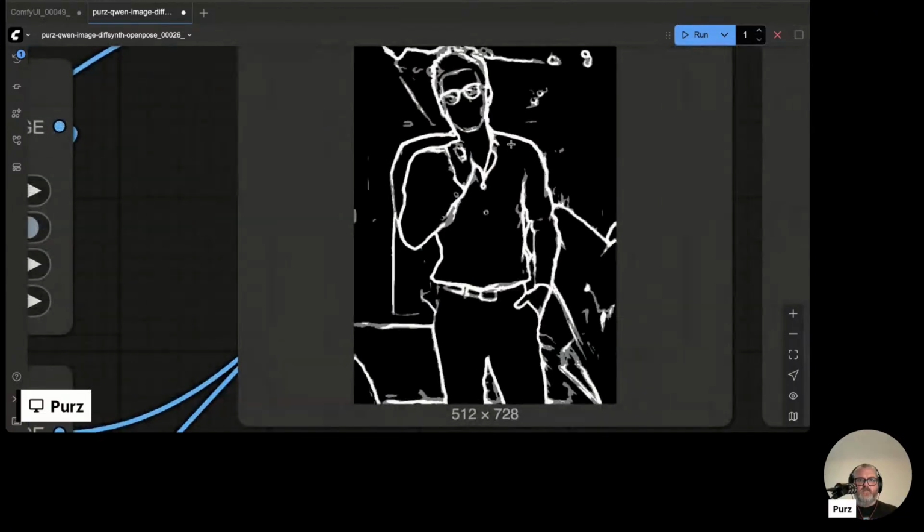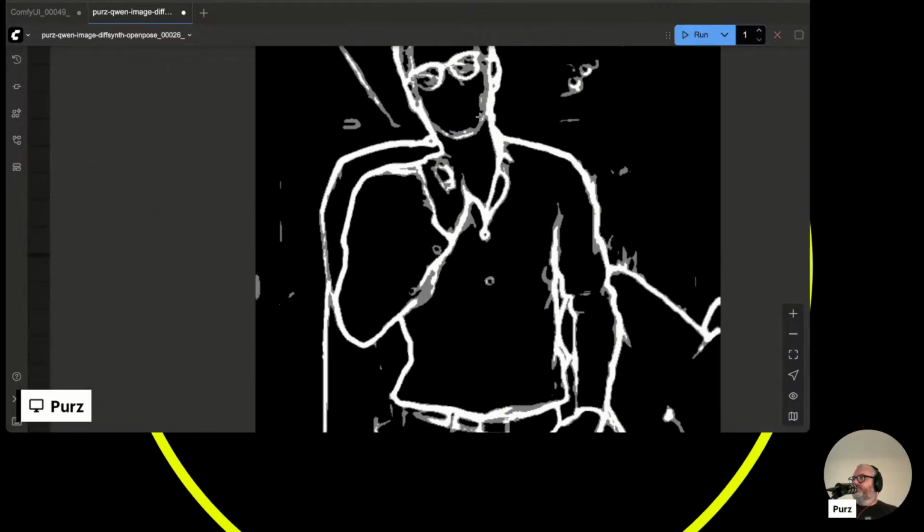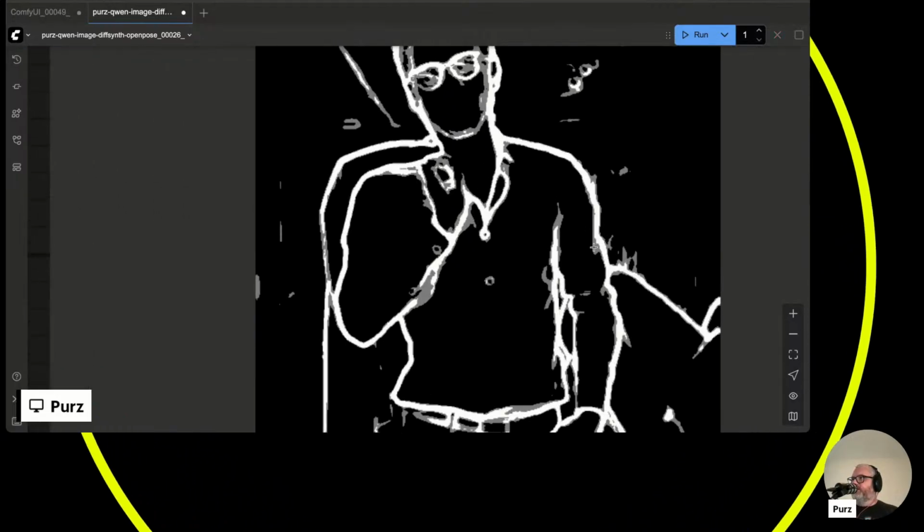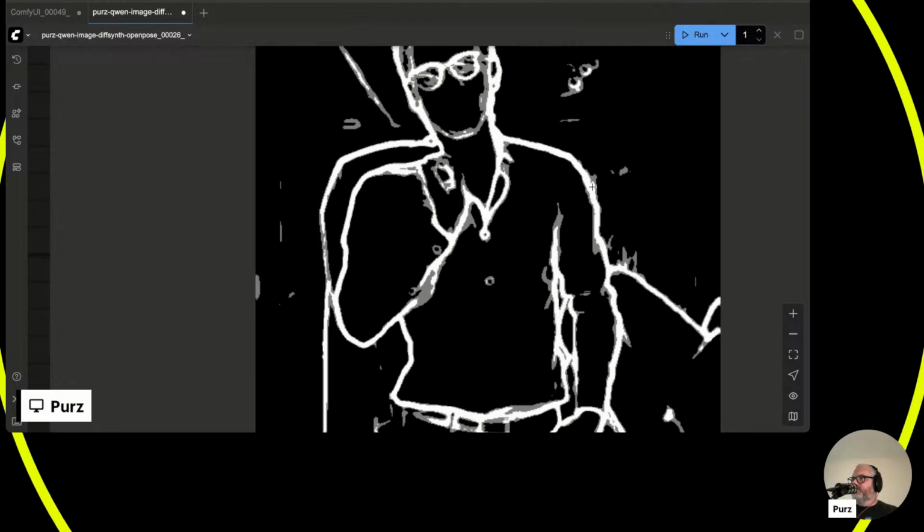So this is the sort of canny version. Or sorry, head. See how it's got sort of like softer edges. That's why they call it soft edge.